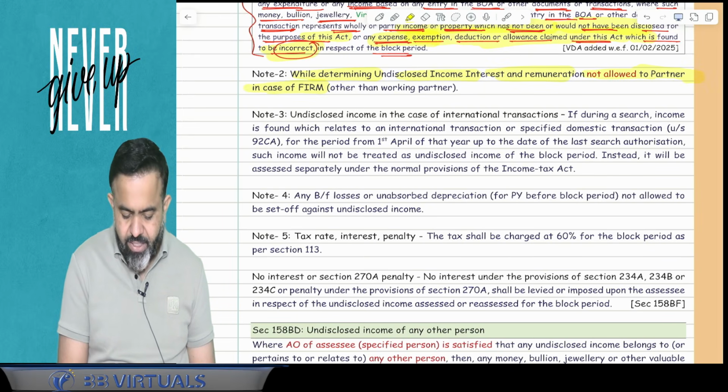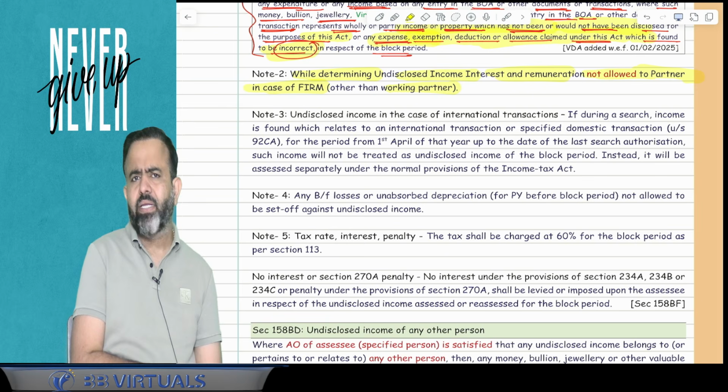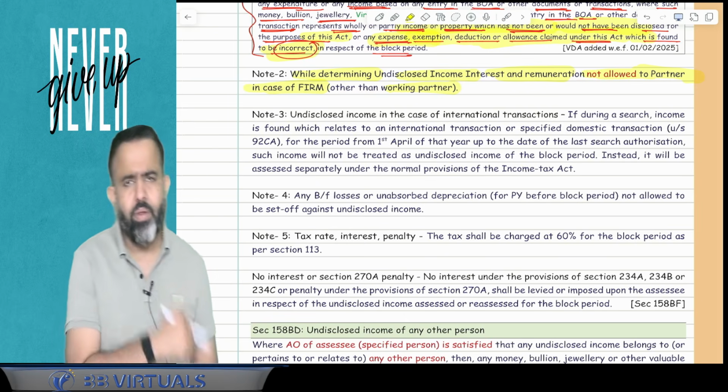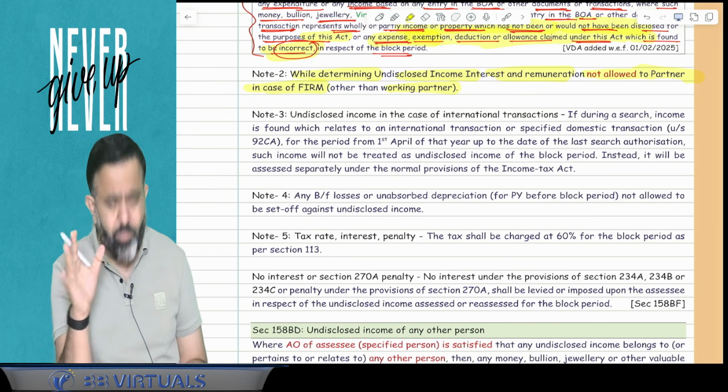Now the next point says, note number two, that while determining undisclosed income, interest and remuneration is not allowed to a partner in case of a firm, other than a working partner. So guys, here if any remuneration or interest is given to a partner, then it is not allowed from undisclosed income.